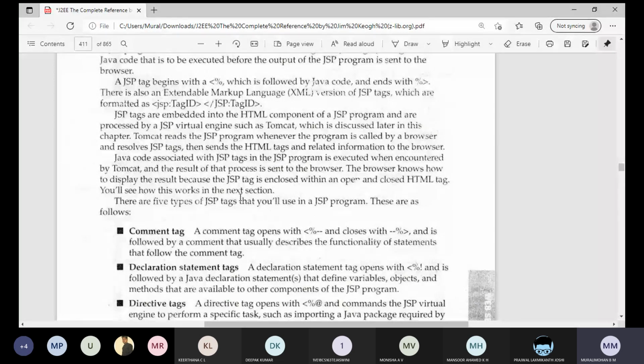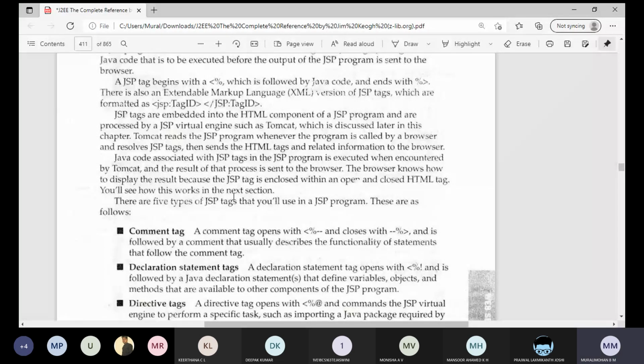Always remember, we write the presentation logic only in the JSP page, and the business logic you write in the servlet page only. Even though JSP came into existence to replace the servlet, later they work together with the MVC model, Model View Controller.